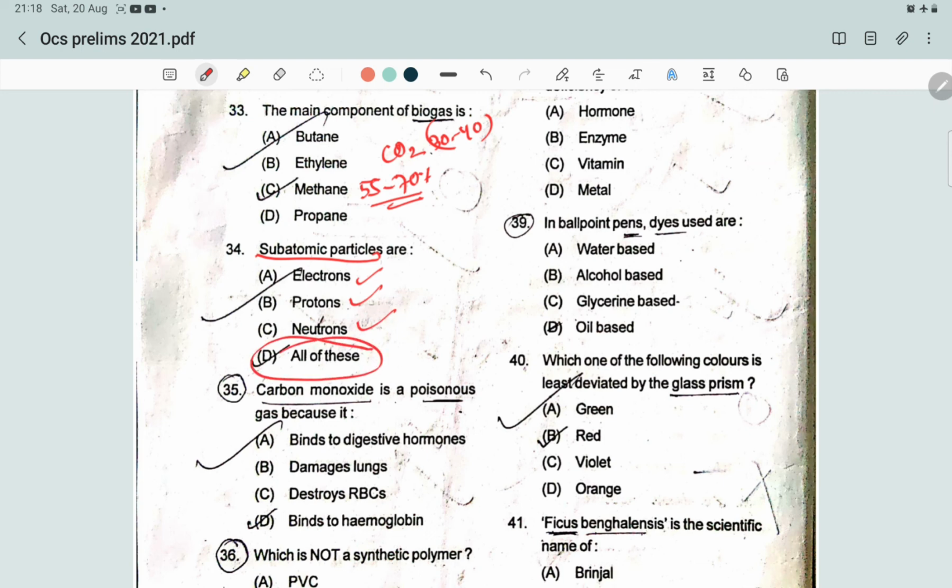Next question, carbon monoxide is a poisonous gas because it, why carbon monoxide? Because it binds hemoglobin. In the presence of carbon monoxide, a person can experience severe tissue hypoxia. So the answer will be it binds to hemoglobin.